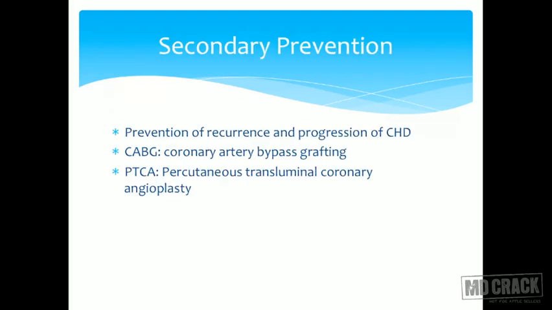Coming to the secondary prevention in CHD. Prevention of recurrence and progression of CHD is one of the important aims in secondary prevention of CHD. There is coronary artery bypass grafting, which is done at interventional centers. It is a costly procedure, not amenable to everybody. And the other one is percutaneous transluminal coronary angioplasty.